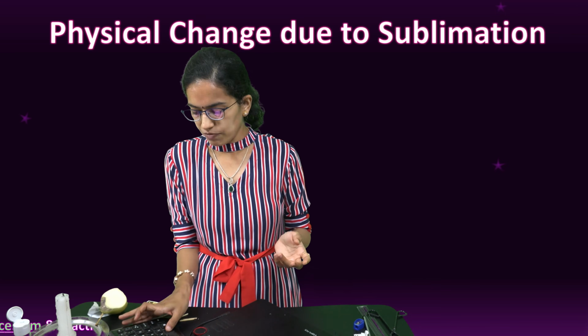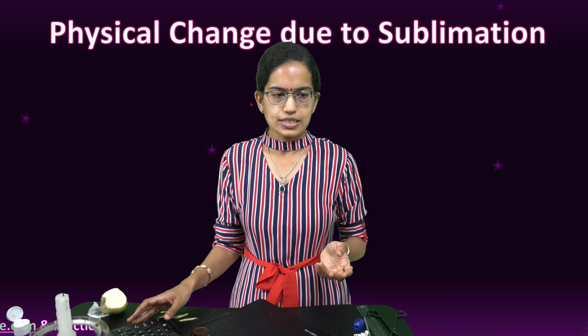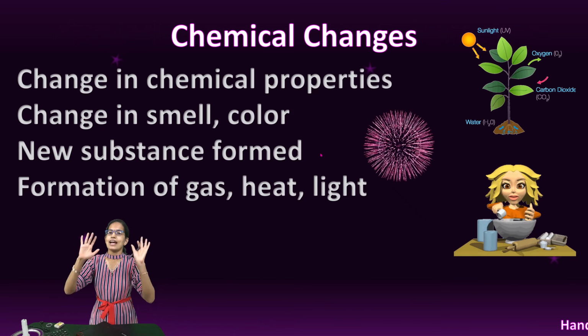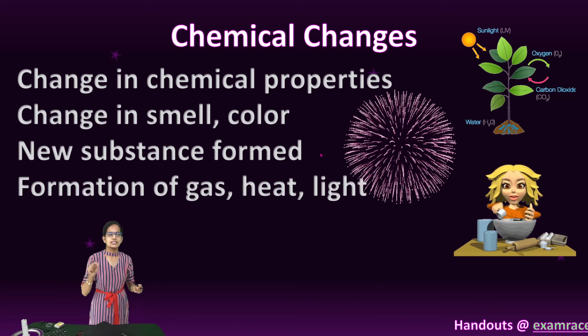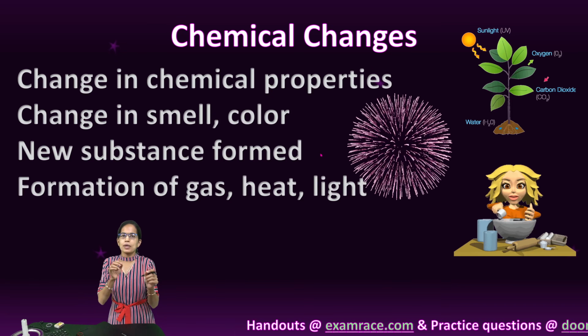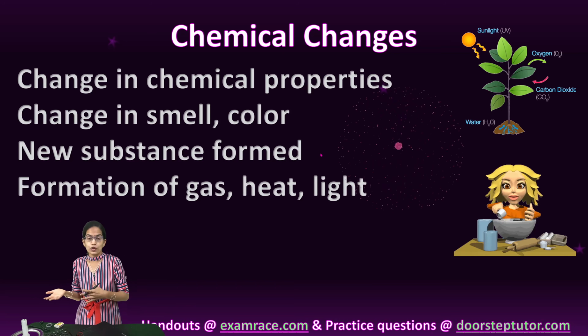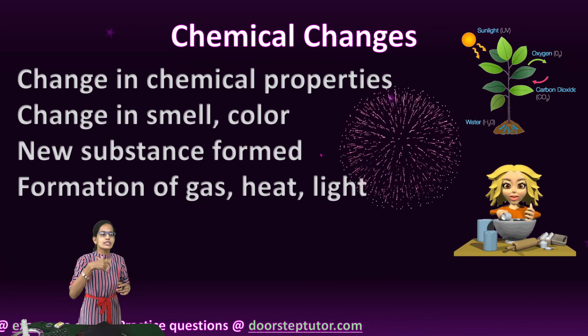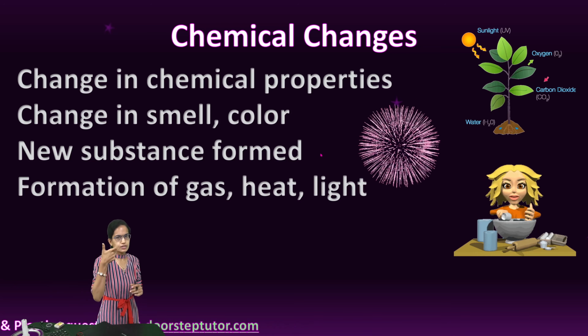In this section, we have understood the various changes that are physical in nature. Understanding chemical changes: in chemical changes, there is a change in the chemical property. Burning of paper, burning of wood, burning of a candle, all of those are good examples of changes in the chemical composition.